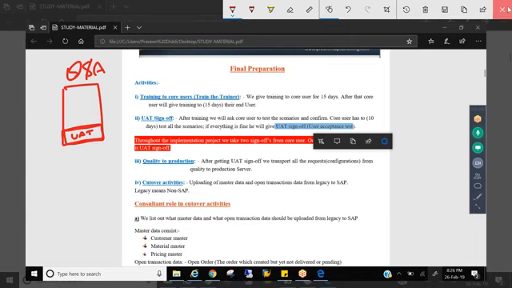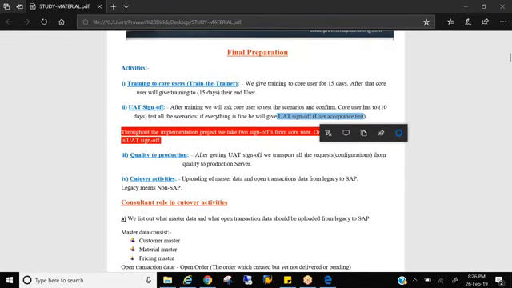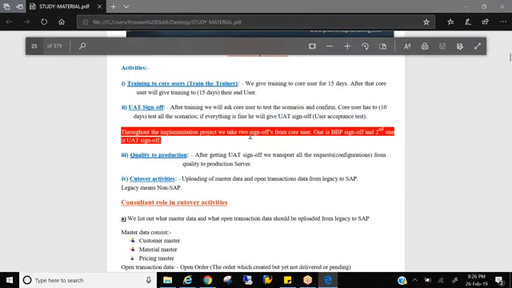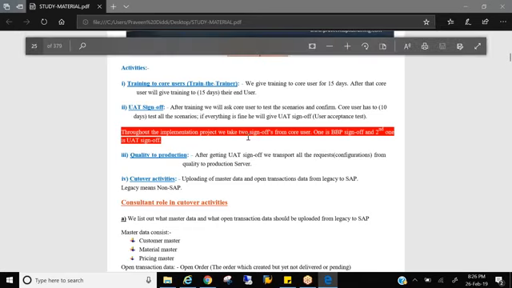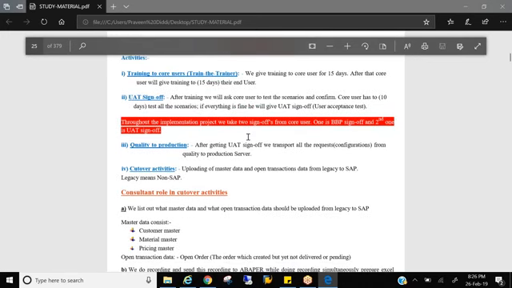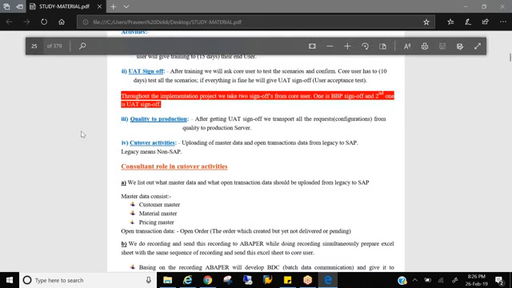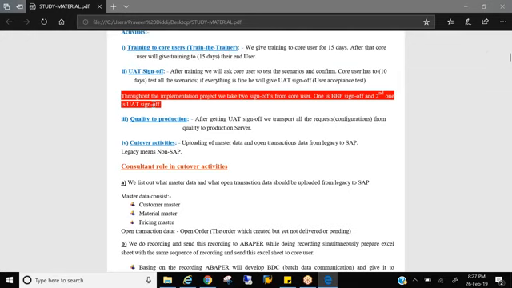So once we ask for the UAT sign off, once the sign off is done, see, throughout the project we take two sign offs. Okay, one is UAT sign off and one is BBP sign off. Very, very important. How many sign offs you have taken in the project? There might be a lot of other sign offs, but we don't take it. That might be technical thing or that might be different. But as a functional, we take two sign offs. One is BBP sign off and one is UAT sign off.